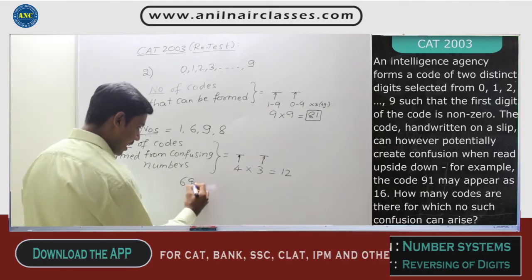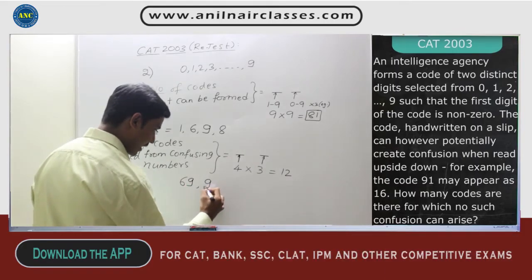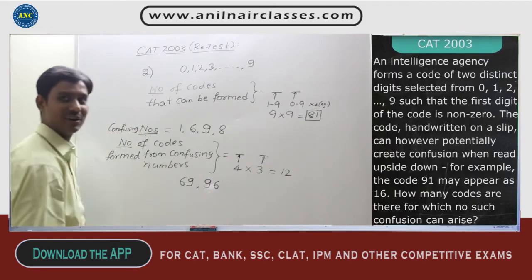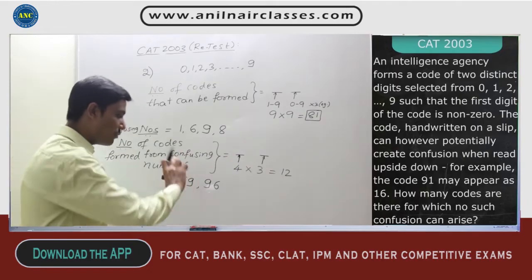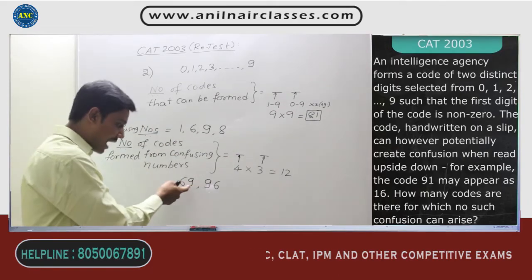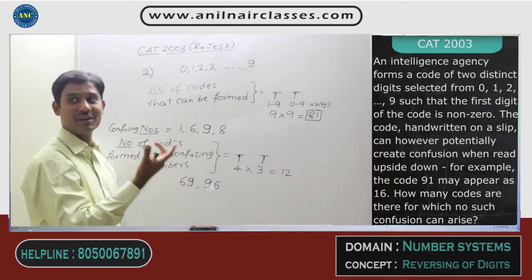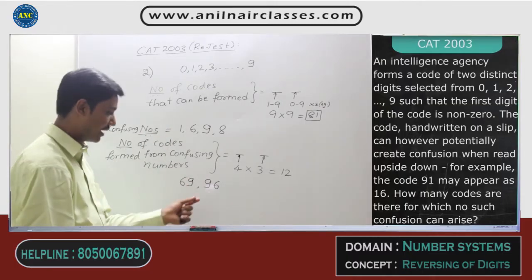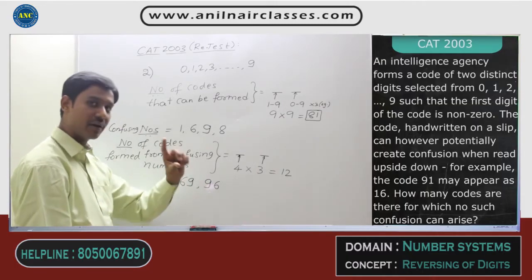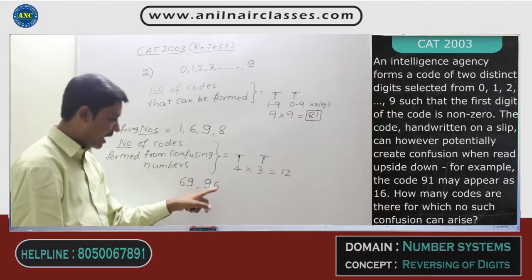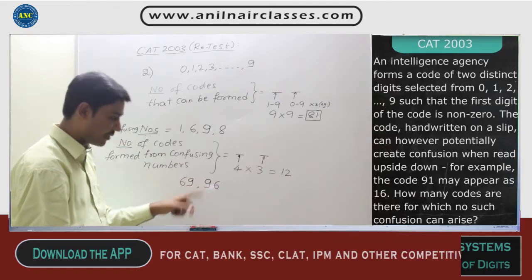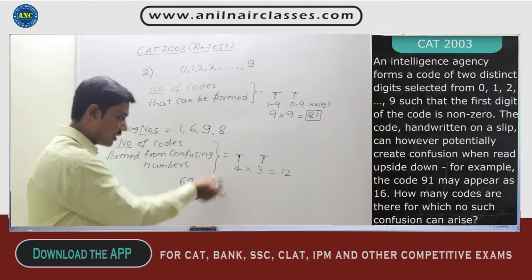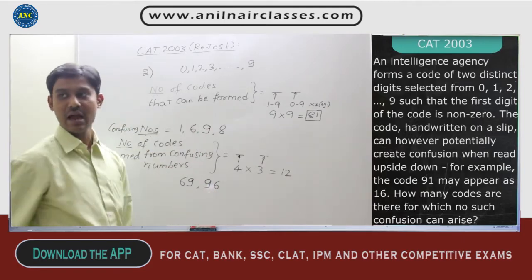is 69 and the other code is 96. 69, if I reverse it on a paper, will again look like 69 only. That means it is not a confusing number. Similarly, 96, if I reverse it on a slip or a paper, will again read as 96 in the reverse direction. That means you should completely reverse it and then read it.